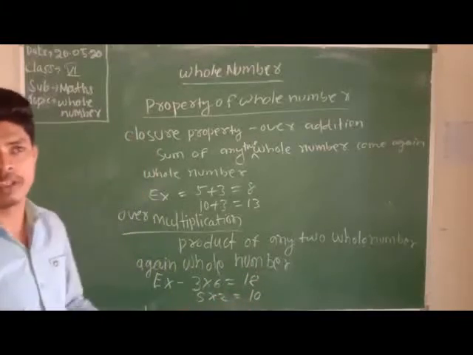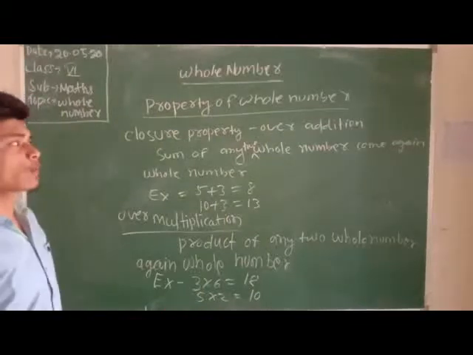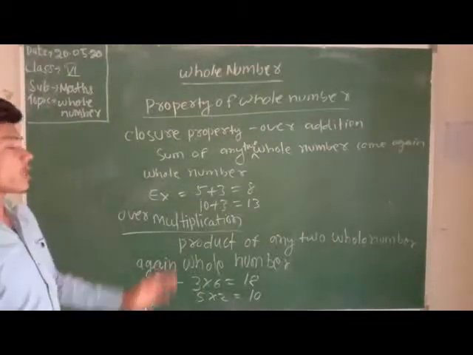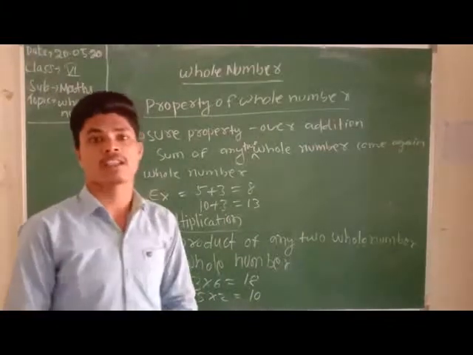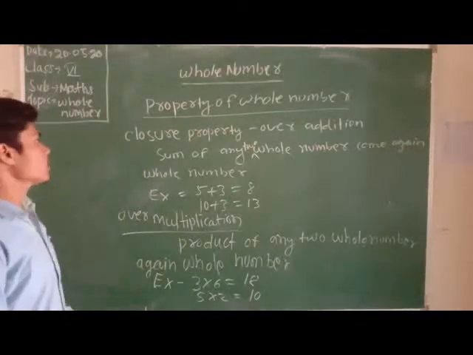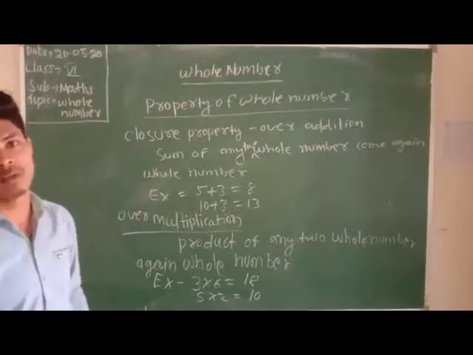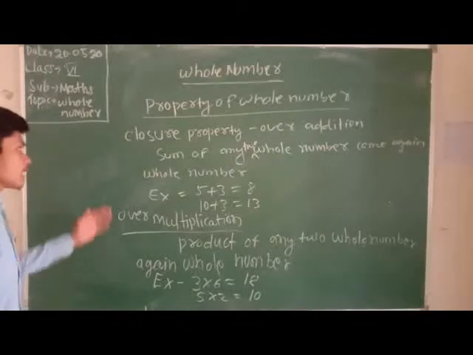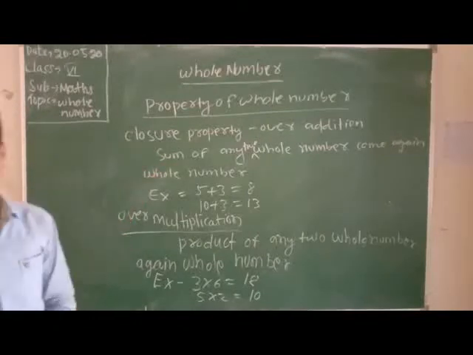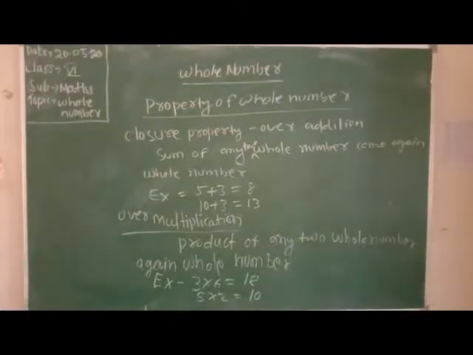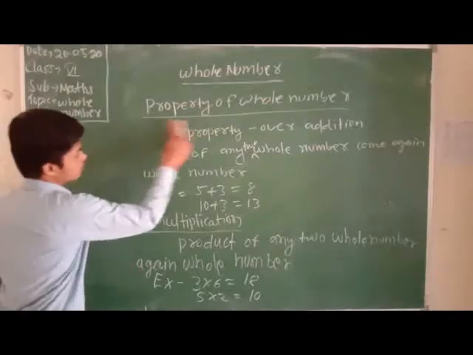10 is also a what? Whole number. And what we learn here also is closure property over multiplication is also true for the closure property of whole numbers. Clear about the closure property of whole numbers? Now the next property is the commutative property.